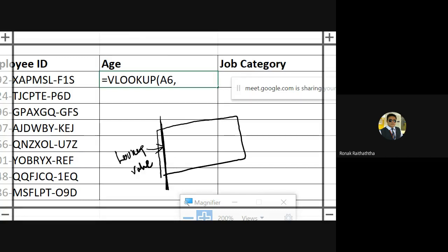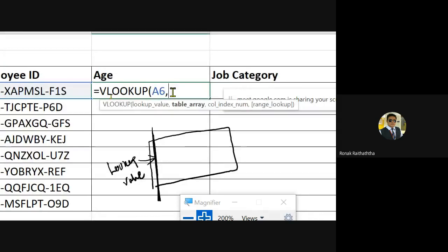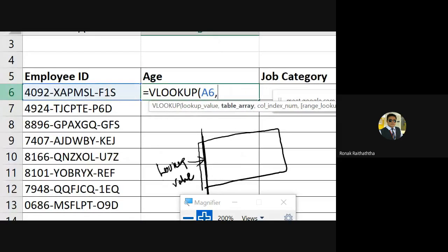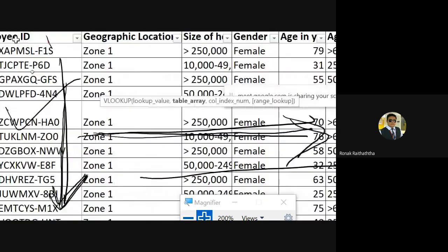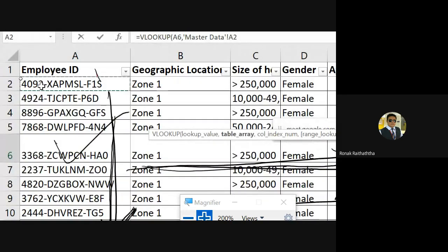Some people will be like, sir, I didn't understand. See, A6 you have got. Why is there an A6? Because that's the Pandit ji, and we haven't used the absolute reference because we want to copy and paste this formula again. So it must change the range as well as per our needs. So table array is the master data. So I am going to the master data, but my selection must start from the employee ID. Please put it in the back of your mind.